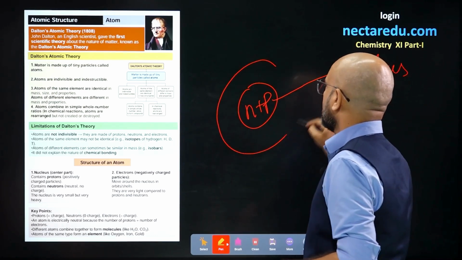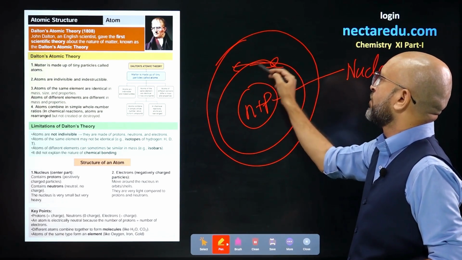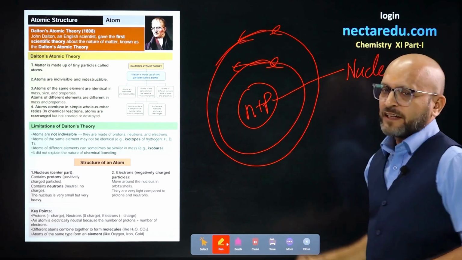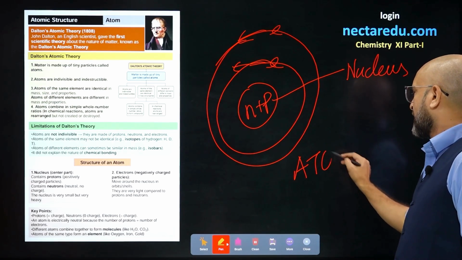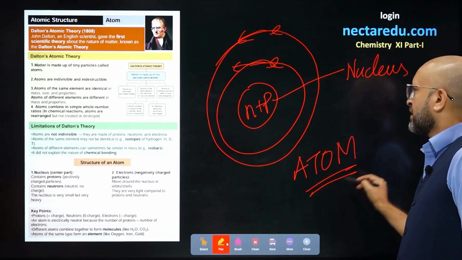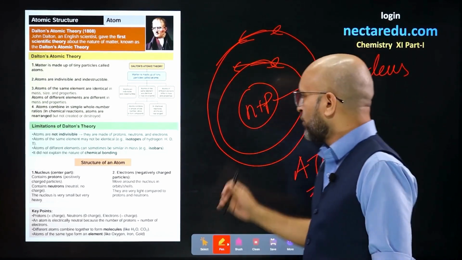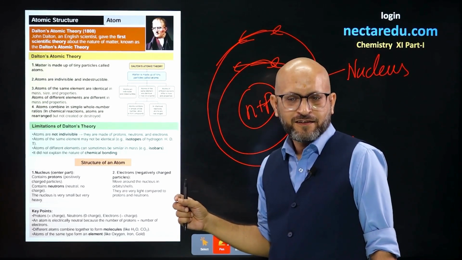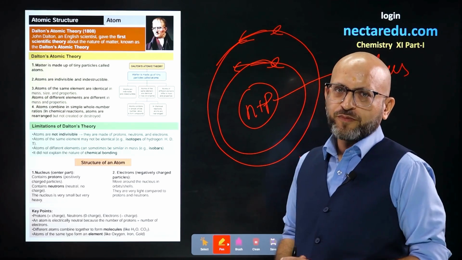And there are circular orbits in which electrons are revolving continuously. So the basic structure of atom is like this. So this was how it was concluded that atom should be like this.